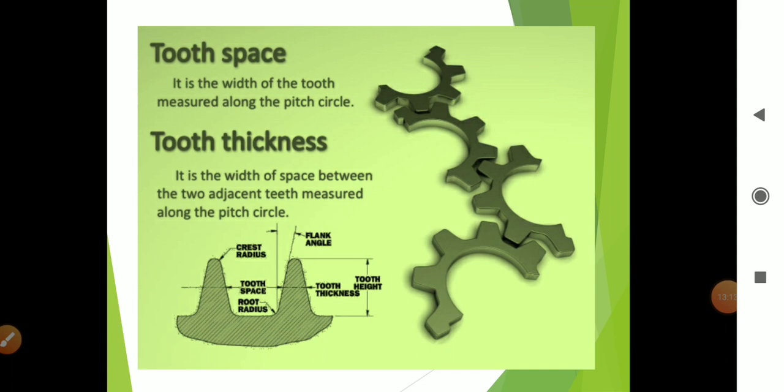Now two terminologies will be there: tooth space and tooth thickness. Both are different. First, we are going to see the tooth space. The tooth space is defined as the width of the space between teeth measured along the pitch circle, or circumference of the pitch circle. And tooth thickness is nothing but the thickness of the tooth.